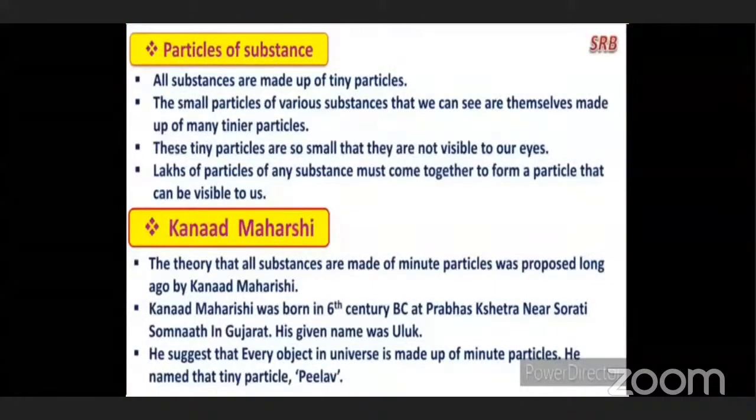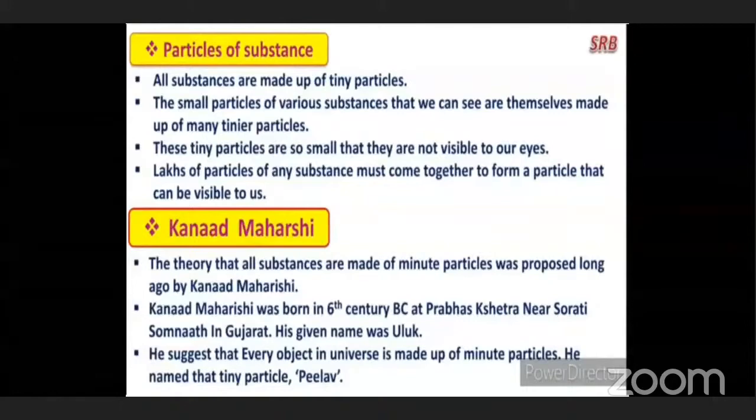All substances are made up of tiny particles. All the substances which we see in the universe are made up of very, very small particles. The small particles of various substances that we can see are themselves made up of many tinier particles.